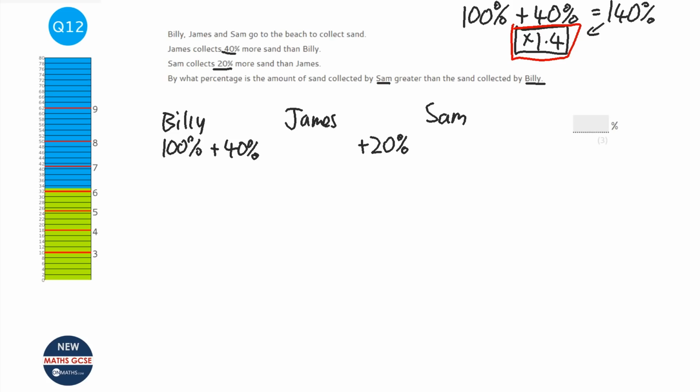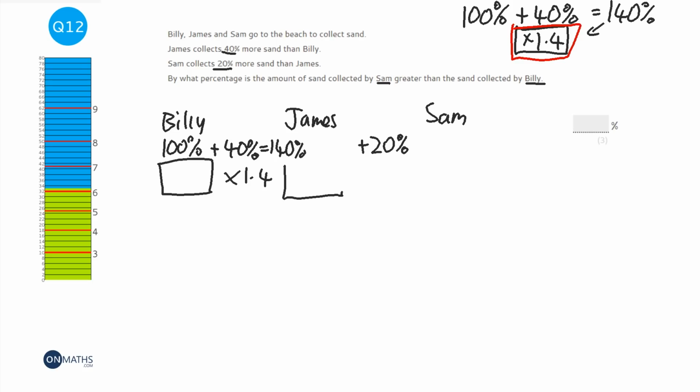So that means James has 140% of what Billy has. Now, as a multiplier, that's going to be 1.4. So whatever amount Billy has, we're going to times that by 1.4 to get James's amount.